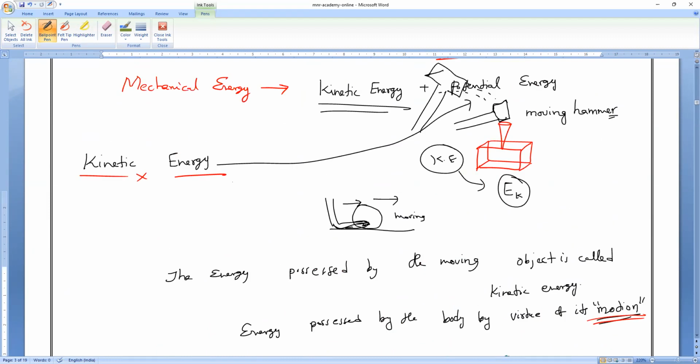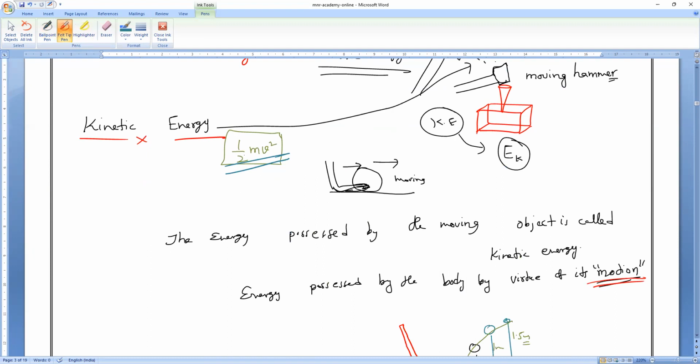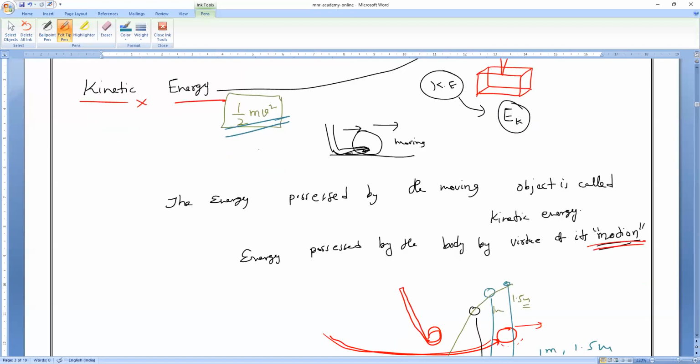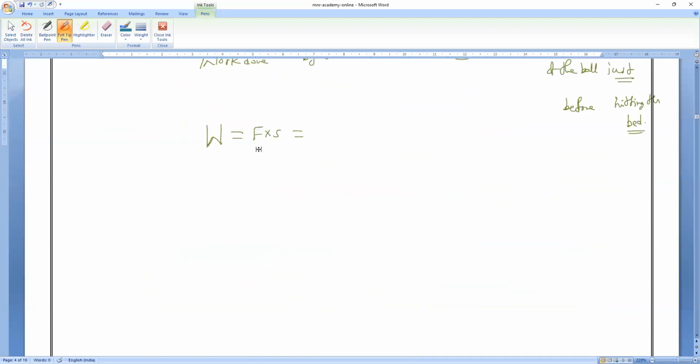So kinetic energy formula is equals to half into m into v square. What is the formula for kinetic energy? Everybody? Half m v square. V means not the final velocity, but the velocity of the body. That is what you have to remember. Derivation I'll teach you, it's not a problem. So what is the kinetic energy formula? Half m v square. That is what you have to remember.